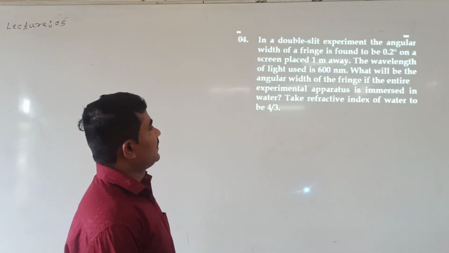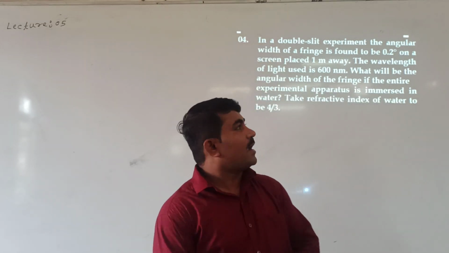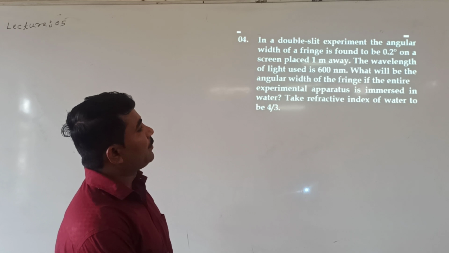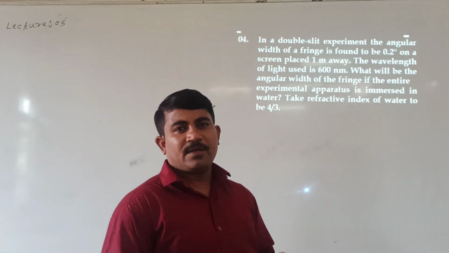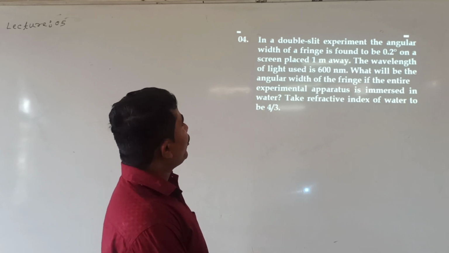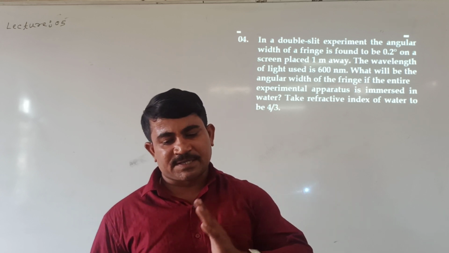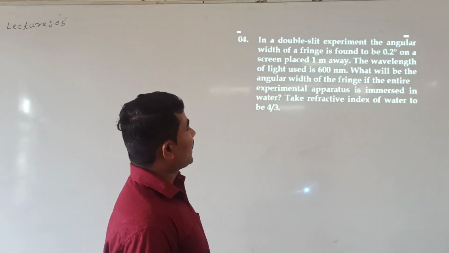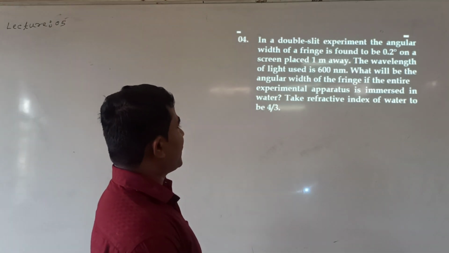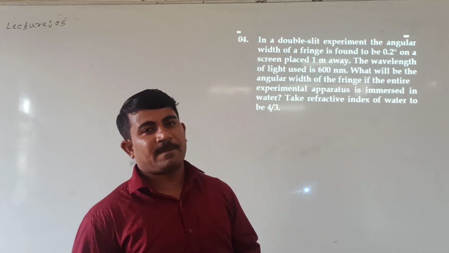See here. What is the question? In a double slit experiment, angular fringe width is found to be 0.2 degree on a screen placed 1 meter away. The distance between slit and screen is given, that is 1 meter. What is the angular width if the entire experimental apparatus is immersed in water? Refractive index of water is 4/3.